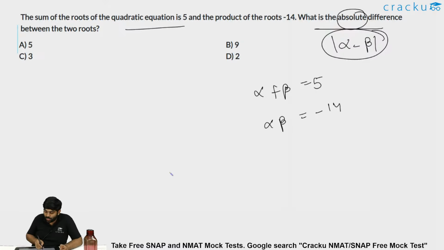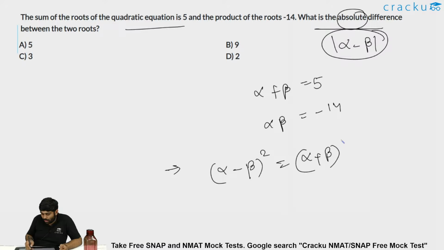So if alpha plus beta is 5 and alpha beta is also known, can we figure out alpha minus beta whole square? Alpha minus beta whole square is nothing but alpha plus beta whole square minus 4 times alpha beta, because this will be alpha square plus beta square plus 2 alpha beta minus 4 alpha beta, so alpha square plus beta square minus 2 alpha beta, which is nothing but alpha minus beta whole square.